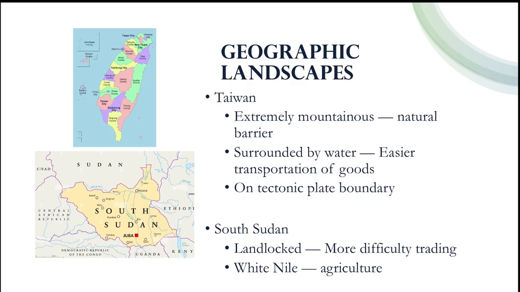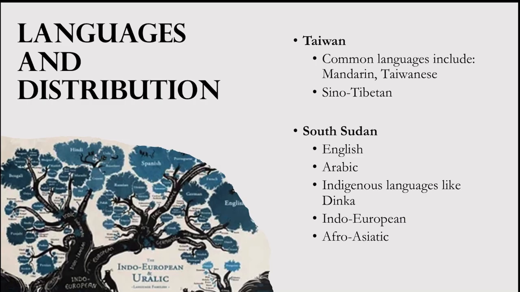The geography of Taiwan is mountainous, surrounded by water, and on a tectonic plate boundary. This is as opposed to South Sudan, which is mostly flat and landlocked. In addition to this, the surrounding water makes trade easier. South Sudan, on the other hand, has a terrain that makes foreign trade much harder. Another key part of South Sudan is the White Nile, which is all they really have for trade and agriculture.